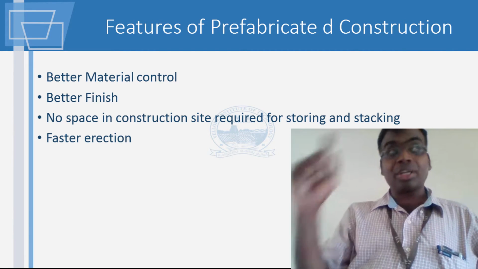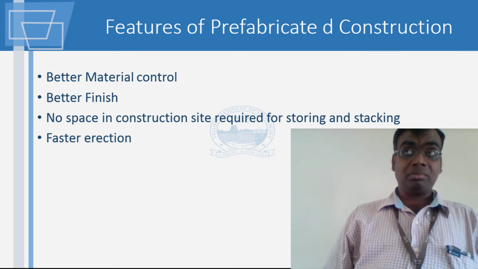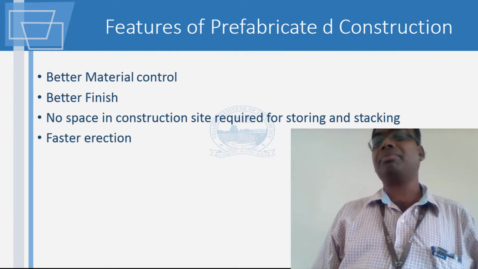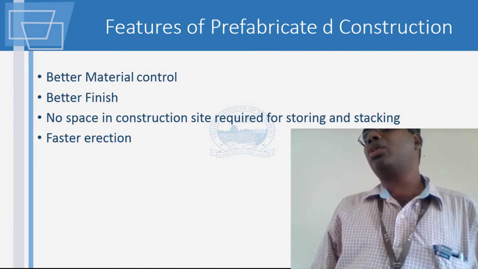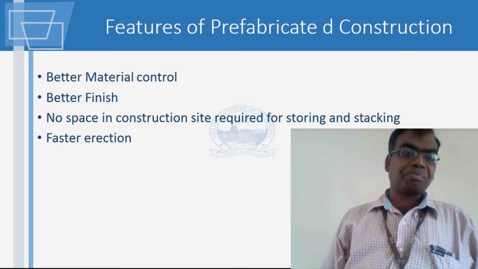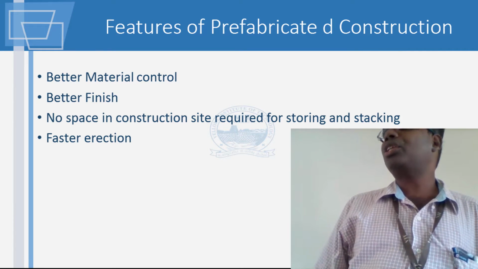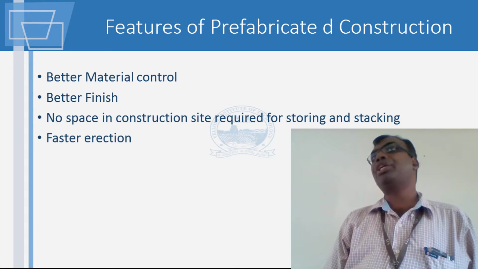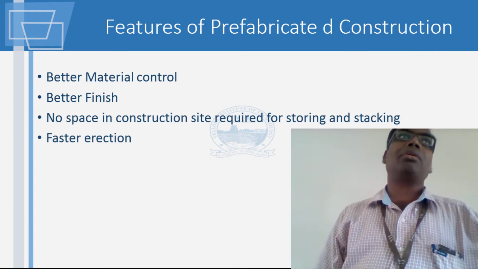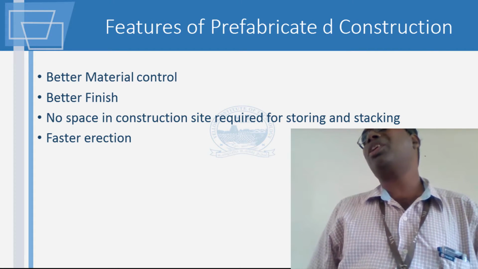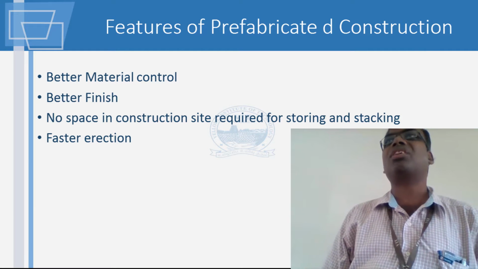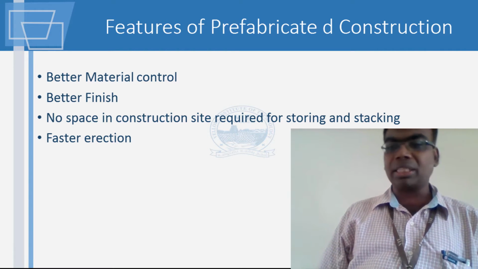You can apply curing compounds more easily than when you do it on site. So the benefits are very many. The finish is also much superior when you use precast units, because those are all done under a factory sort of environment. That's the biggest thing.